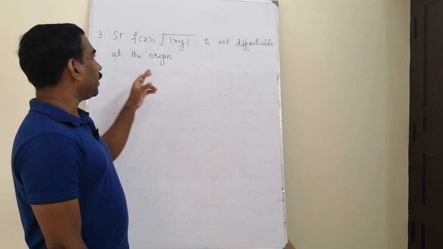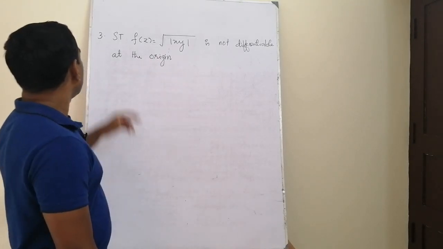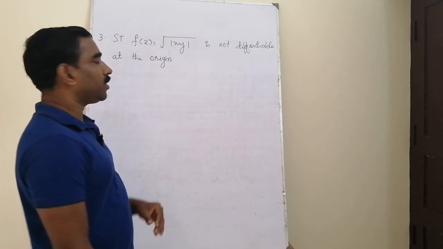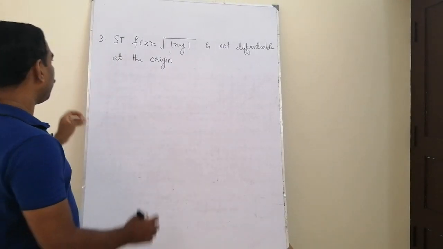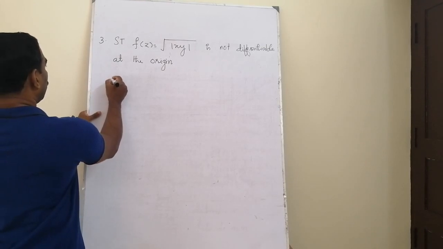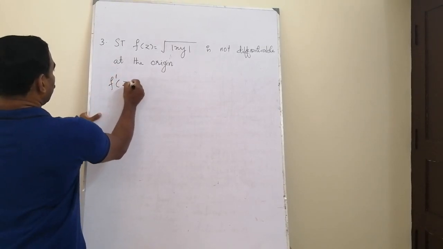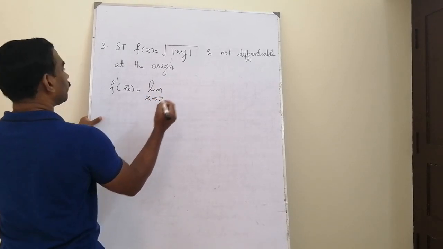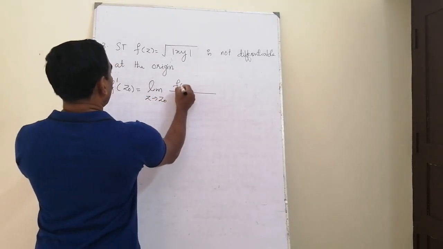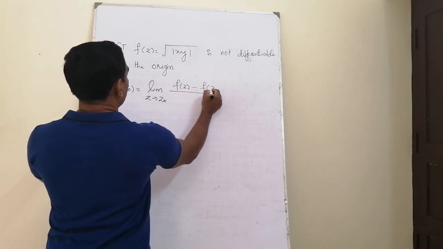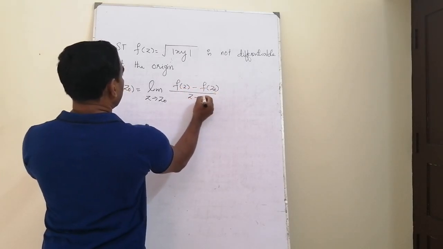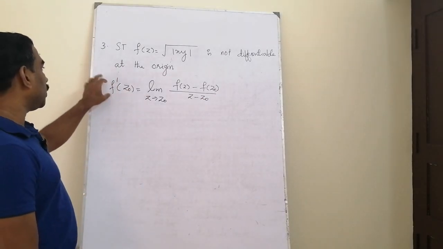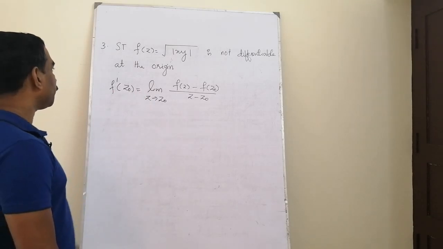Now consider another question of checking differentiability at a point. Show that f equal to square root of mod xy is not differentiable at origin. From the definition of differentiability at a point z equal to z naught, we have f dash of z naught means the limit as z tends to z naught of f(z) minus f of z naught divided by z minus z naught. Whenever this limit exists, we say that the function is differentiable at z equal to z naught.